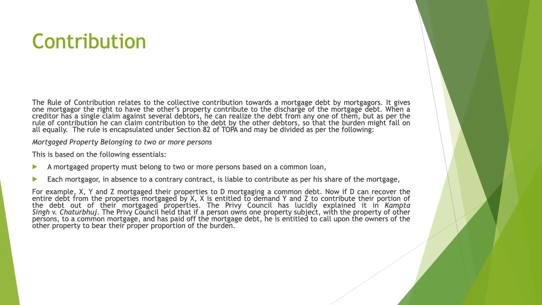Second, each mortgagor, in the absence of a contrary contract, is liable to contribute as per his share of the mortgage. For example, X, Y, and Z mortgage their properties to D, securing a common debt. Now, if D can recover the entire debt from the properties mortgaged by X, X is entitled to demand that Y and Z contribute their portion of the debt out of their mortgaged properties.